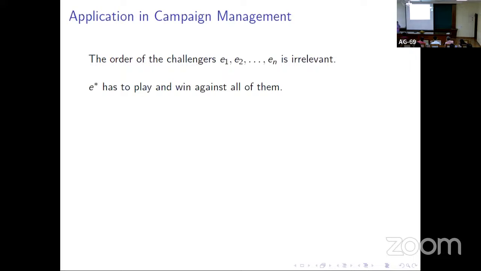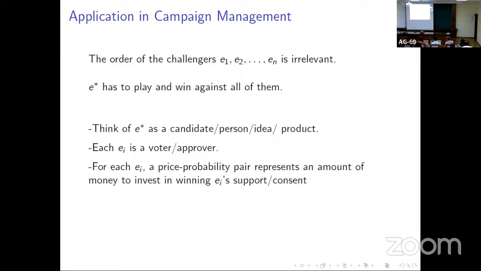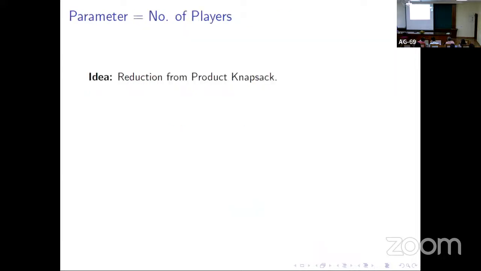This has application in campaign management also, because here we can think of E star as a candidate or a product or an idea, and these EIs as voters or approvers whom we want to win over, with a price-probability pair for every player. So we can think about how we are going to bribe these voters or approvers, and how we should distribute this bribe among these approvers so that we can win their confidence. This comes as an application in campaign management, and more work on campaign management can be seen in these works. Now let's move to the technical part.